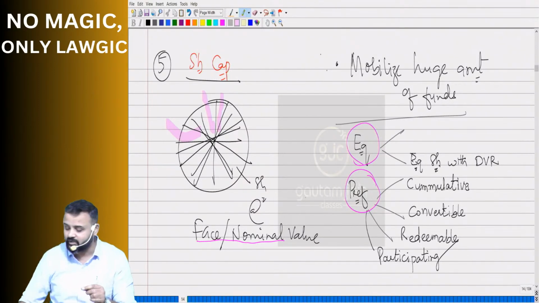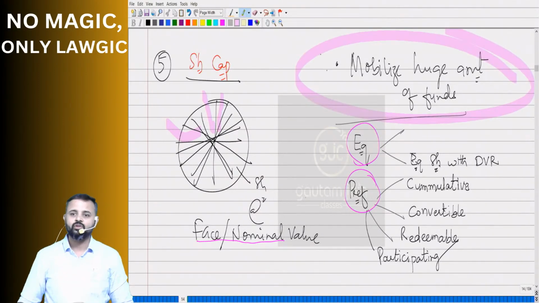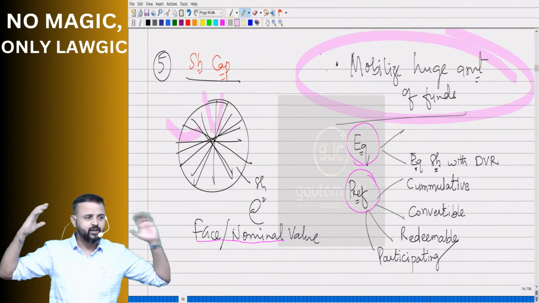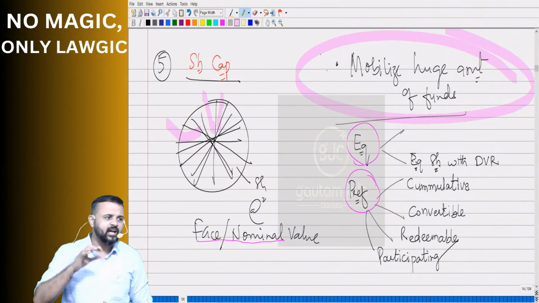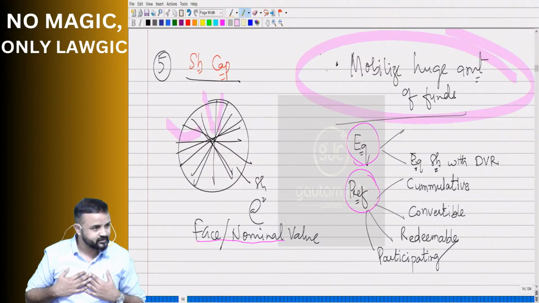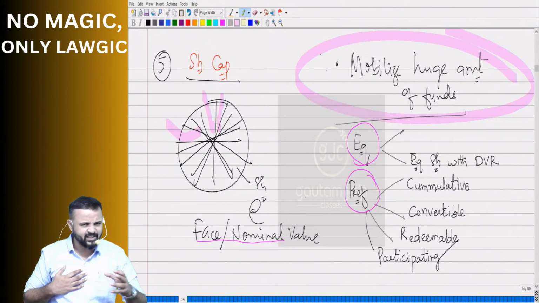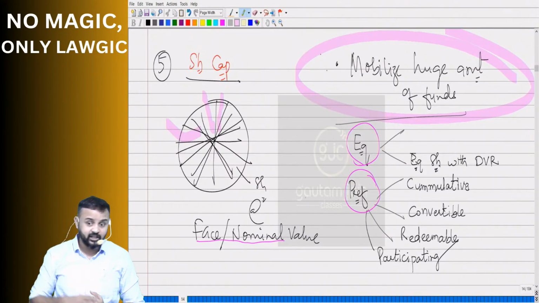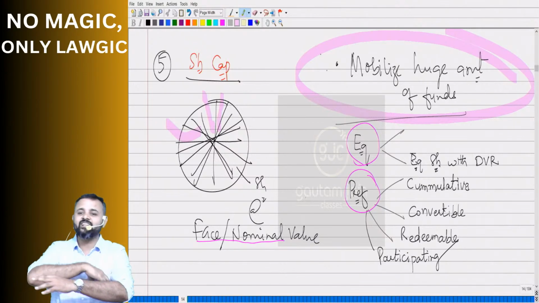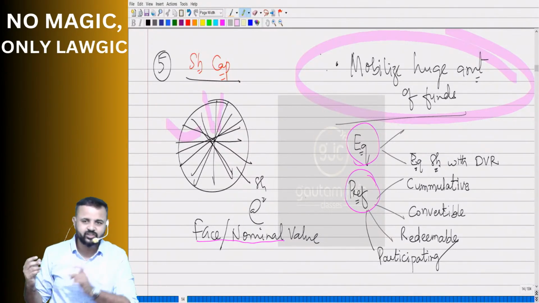That means the company will be able to mobilize a huge amount of funds. If the company wants 3 lakh crores. Huh? Sir, how much? 3 lakh crores. Now imagine, can one person give 3 lakh crores? Even if he has, he will not give. Who will take that much risk? So you need to raise that 3 lakh crores by way of shares, small shares.